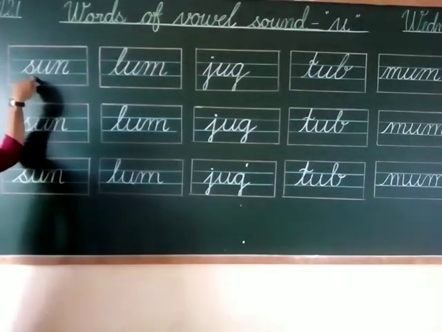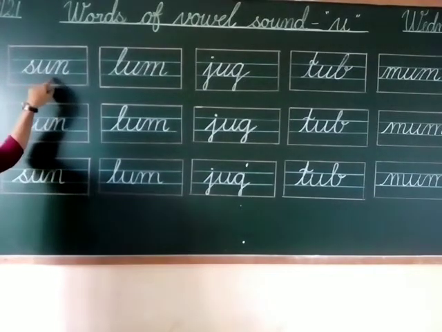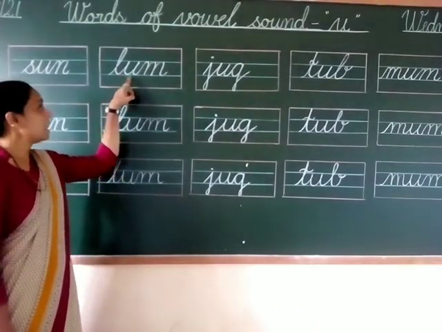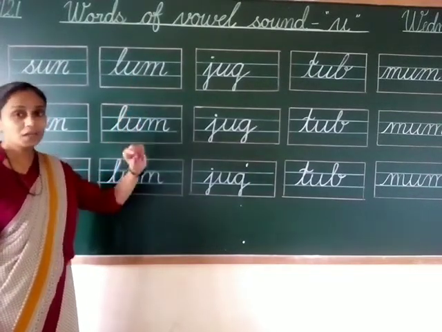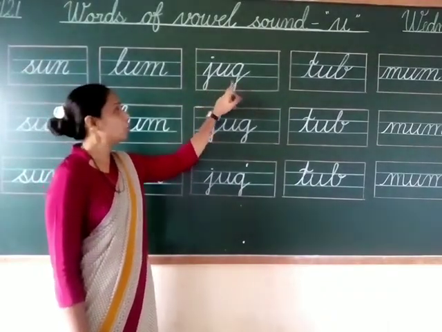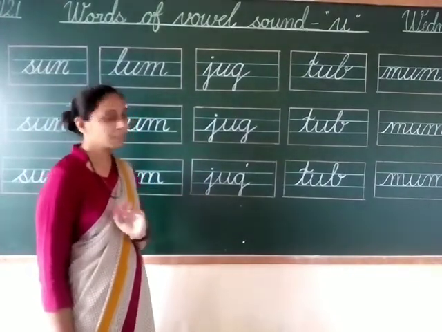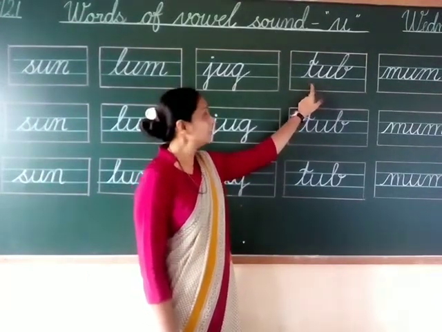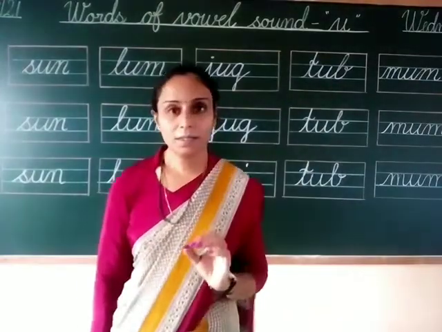This is spelling of sun, S-U-N, sun. Sound is sun. This is spelling of lum, L-U-M, lum, and sound is lum. This is spelling of jug, J-U-G, jug, and sound is jug. Next, this is spelling of tub, T-U-B, tub, and sound is tub.